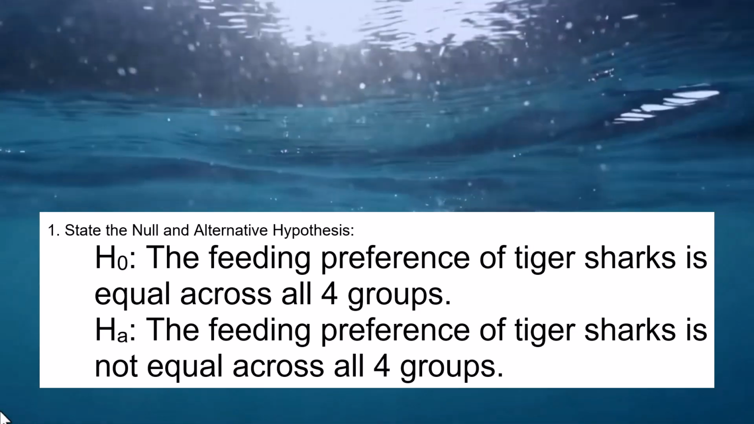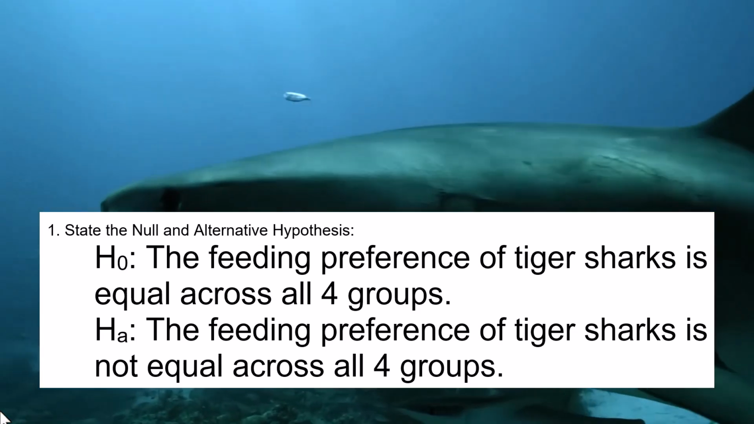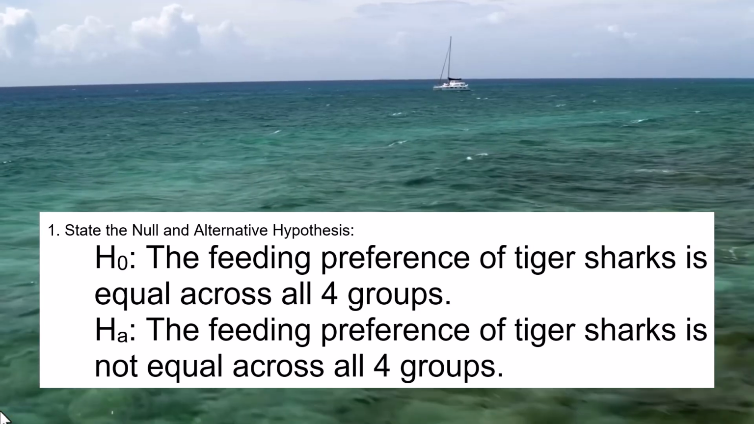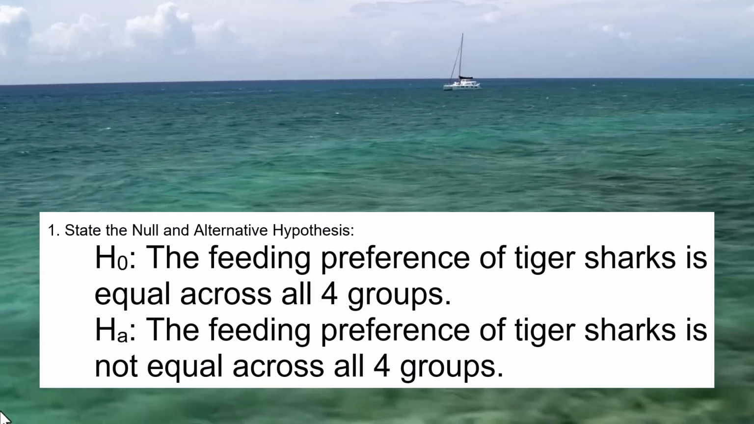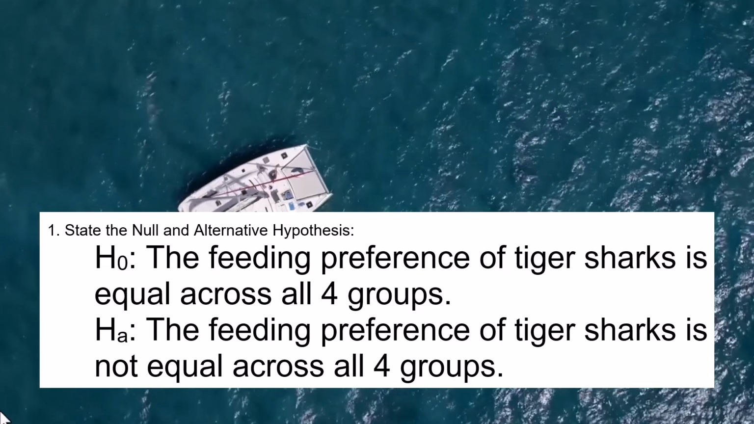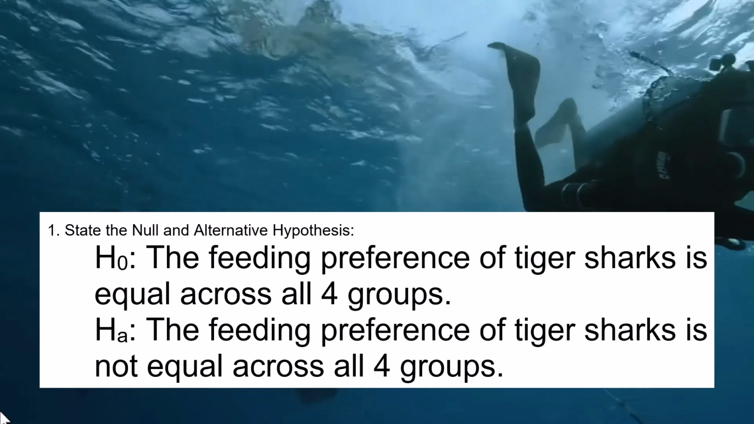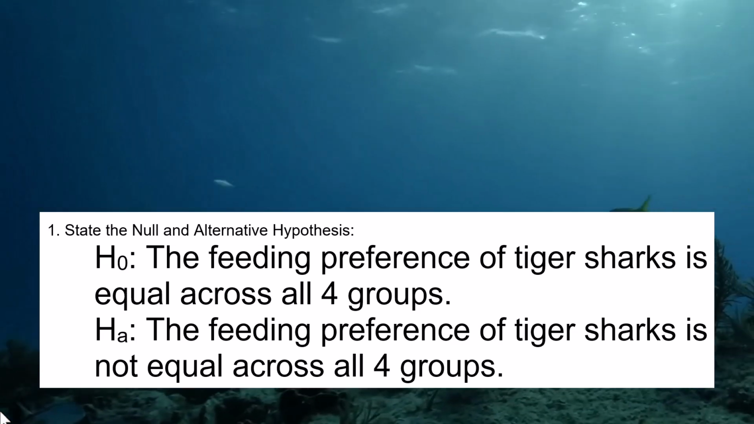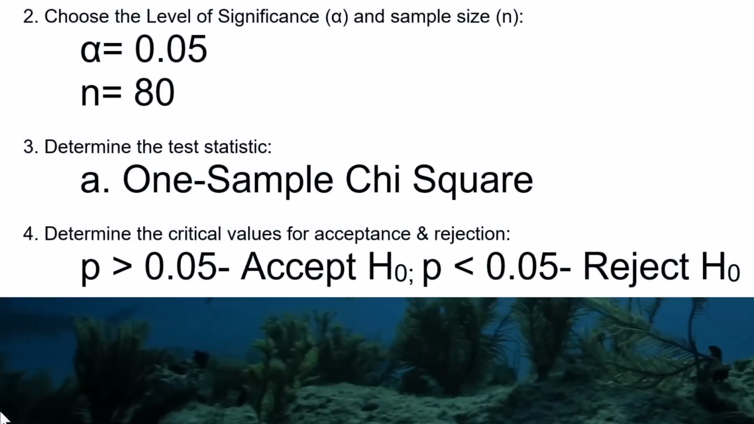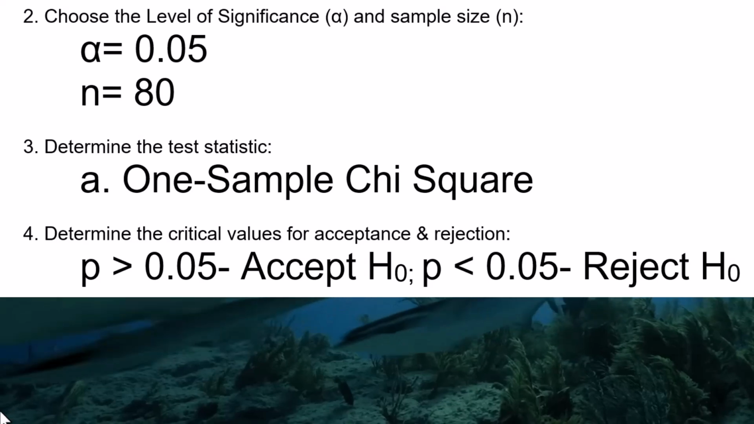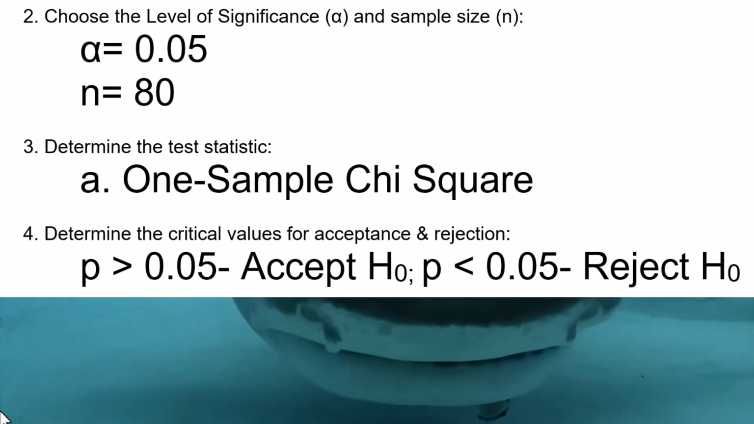Our HA is of course the exact opposite of that. The feeding preference of tiger sharks is not equal across all 4 groups. So our alternative hypothesis informs us na talagang may preference ang tiger shark. Okay, next, as usual, choose the level of significance and sample size. Alpha is equal to 0.05 and we have 80 observations here.